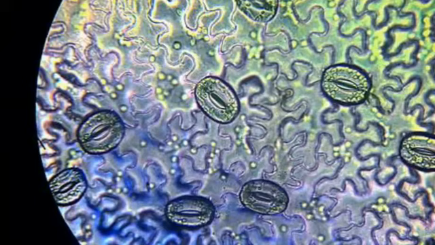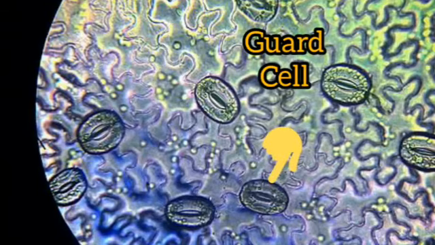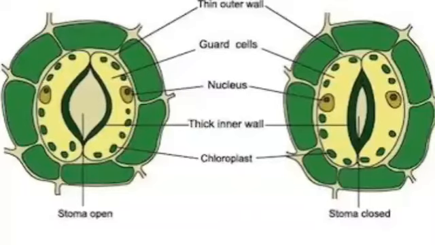Now what is stomata? Each stomata is bounded by two half moon shaped guard cells. These guard cells regulate the opening and closing of the stomata. When the guard cells come together, it closes the stomata, whereas when they go a bit away, it opens the stomata. So the whole process of opening and closing the stomata depends upon the guard cells.